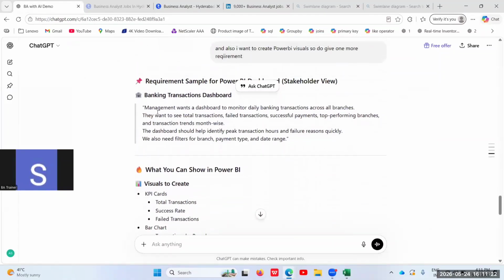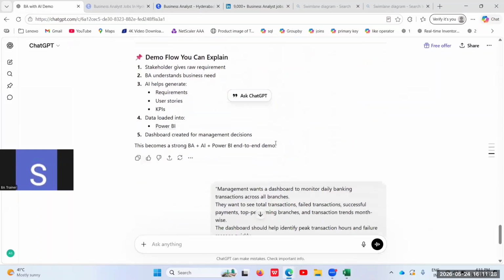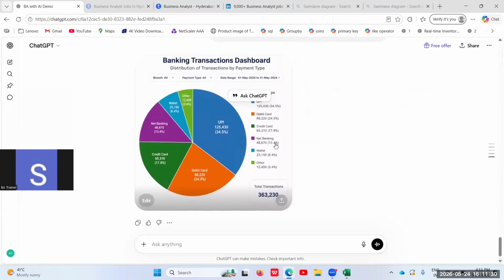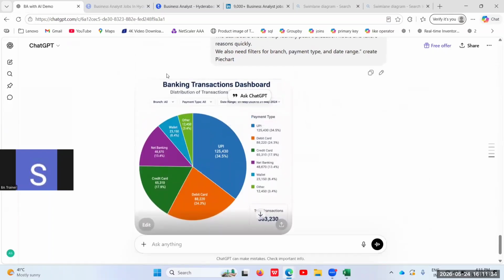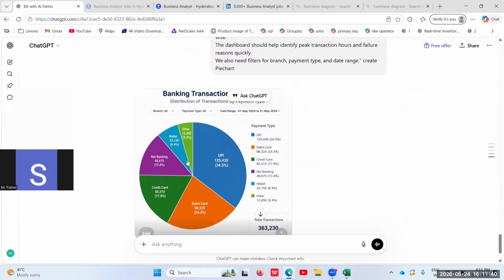Let's imagine we got some requirement and the stakeholder wants that presented in a pie chart. Just by copying the requirement and putting it in, the AI will create exactly the visualization that you wanted.